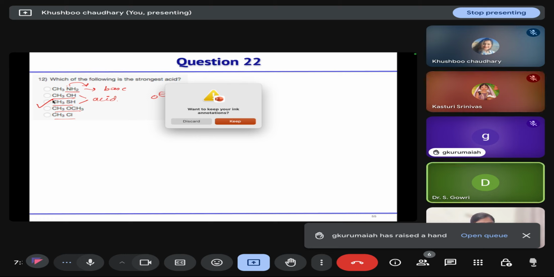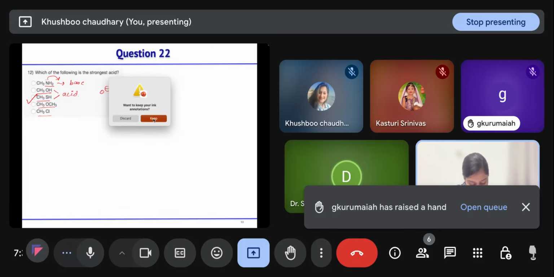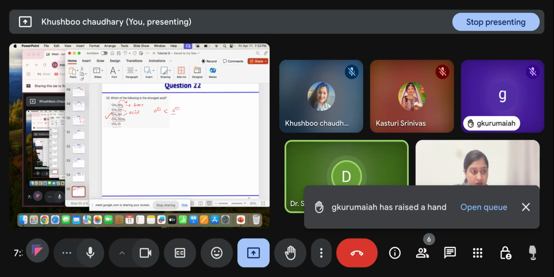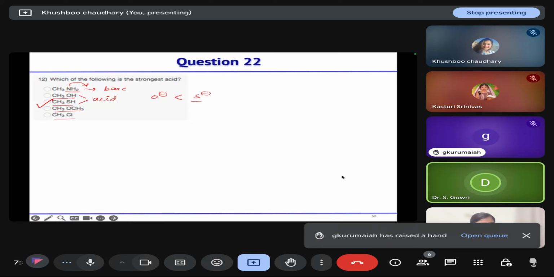Ma'am, I have only one small doubt. I have studied the voice transcription notes that you shared. In one case I have seen PBr3: initially the oxygen lone pair is donated towards the phosphorus, and finally in the final step, Br is attacking by SN1 mechanism.